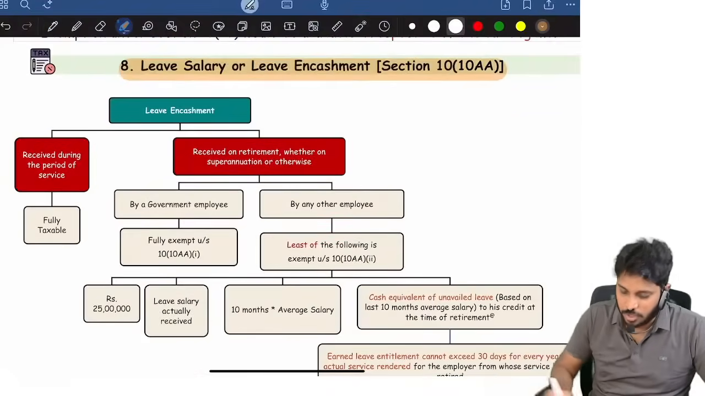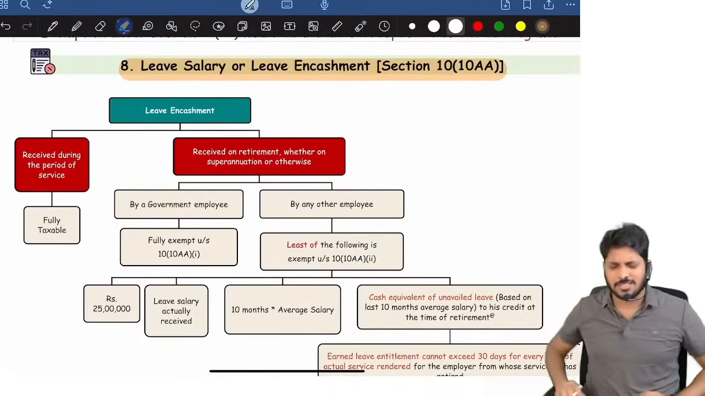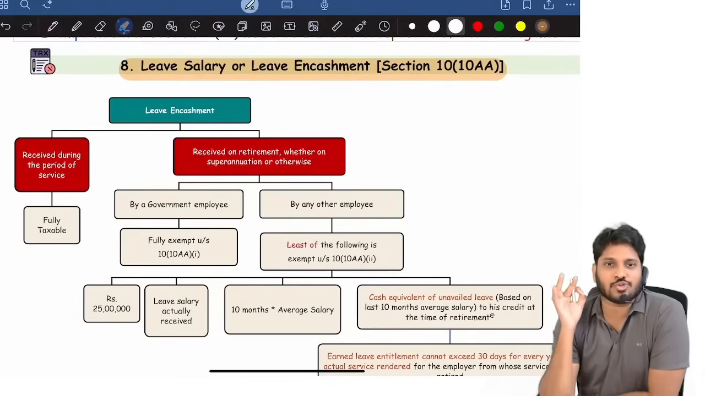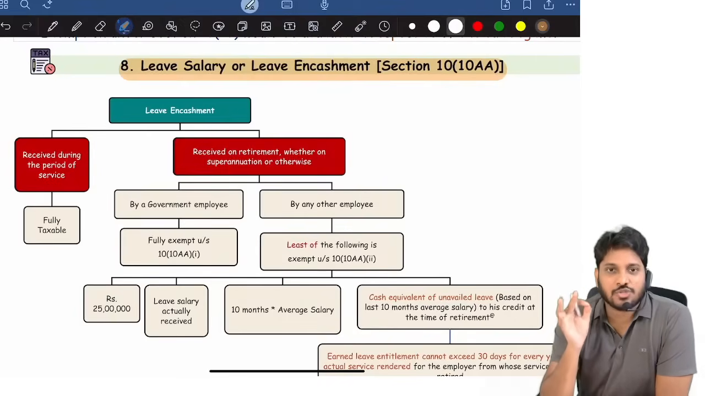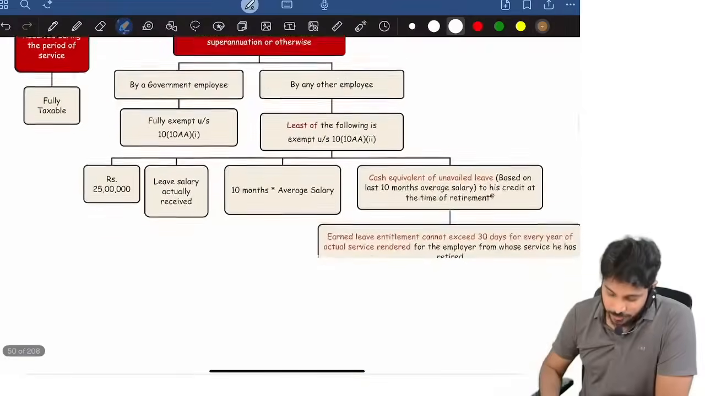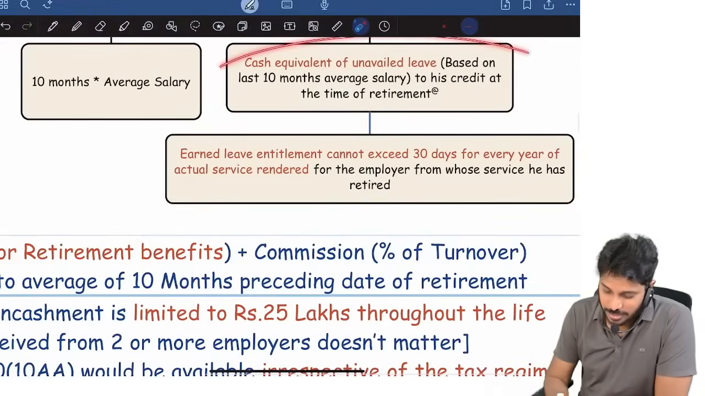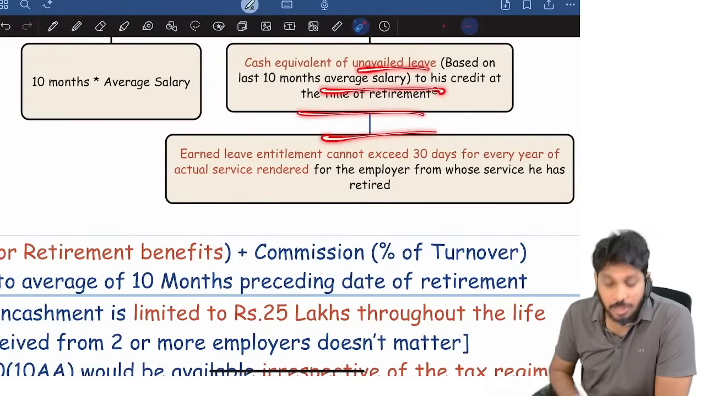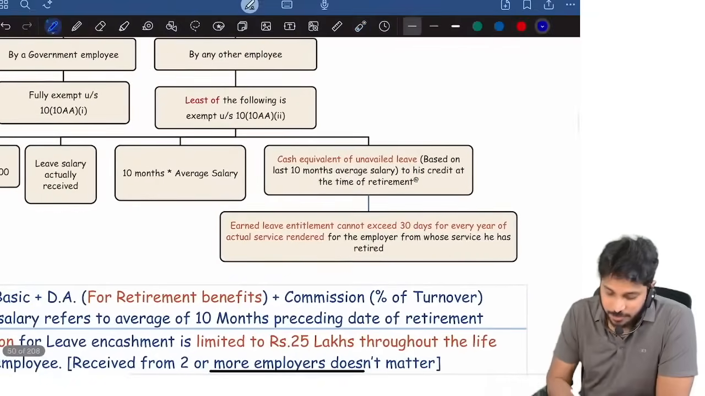Then we have something called leave encashment. This is one adjustment. Leave encashment is one where 90% of the students do wrong. That is where they go wrong: the fourth criteria, cash equivalent to unavailed leave. Here I developed one formula.